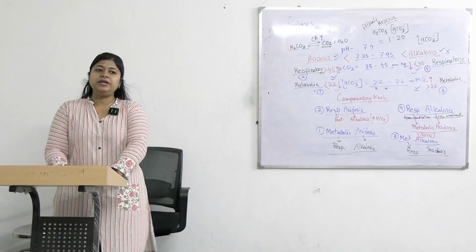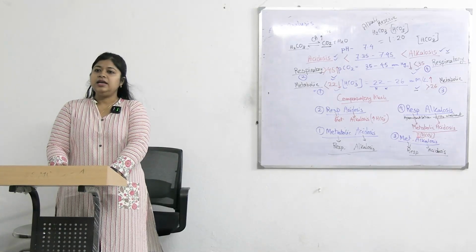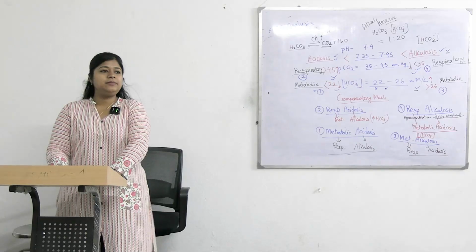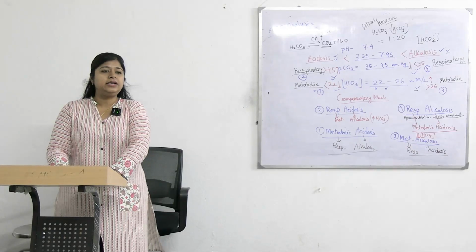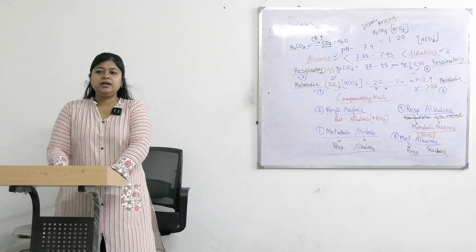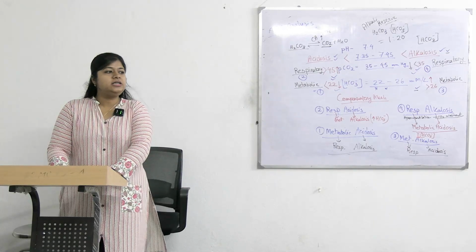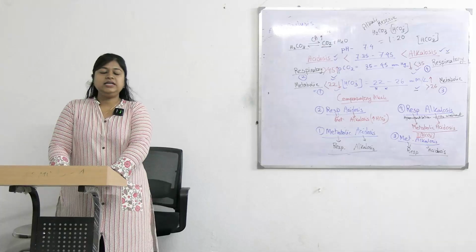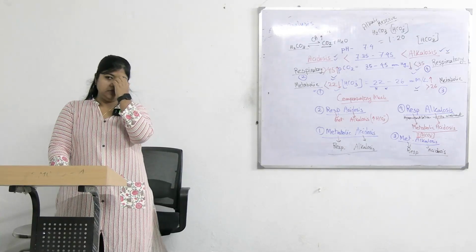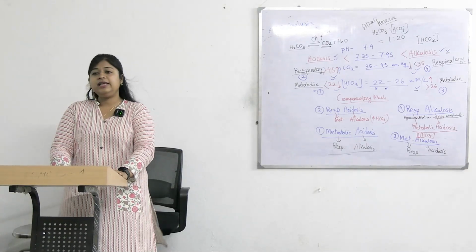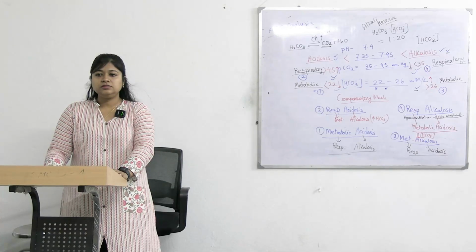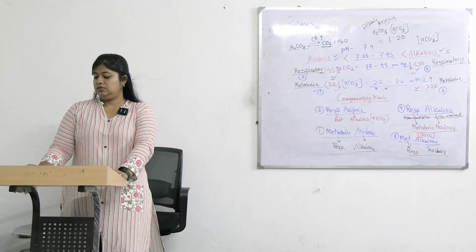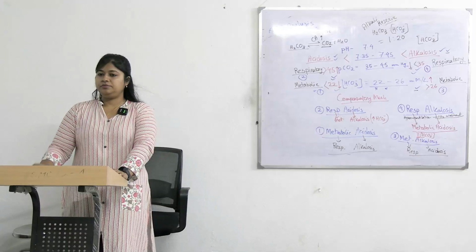So his rapid breathing is not the disease. It is the compensatory mechanism of his disease, that is metabolic acidosis. Why does this patient have metabolic acidosis? What history does the patient have? Chronic alcoholic.